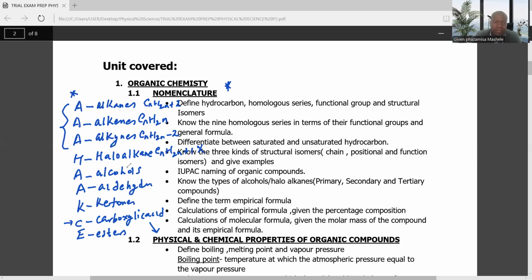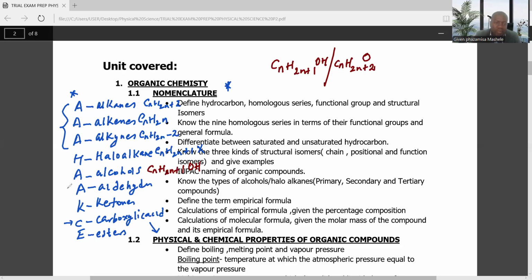Then the alcohols: CnH2n+1OH, or if you don't want to write it that way, it's the same as CnH2n+2O. So this is the general formula of an alcohol.